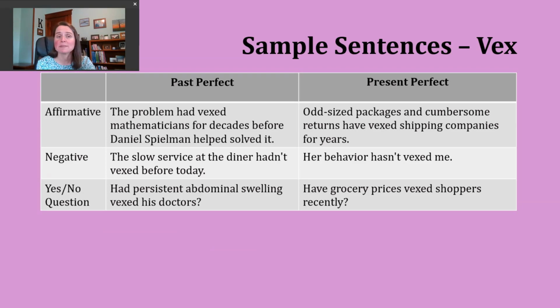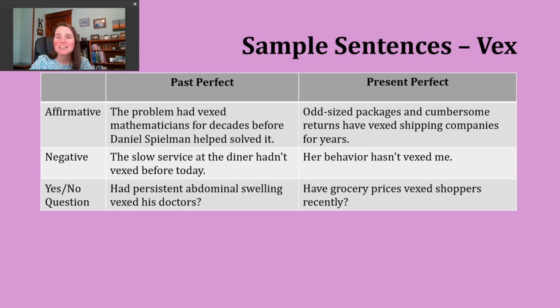We use this verb tense to talk about actions that were completed in the past, usually at a known point. But what makes it different than just the simple past tense is that we're stressing that this action occurred before another action or before a certain point. So our past perfect tense helps our listeners or our readers understand the sequence of events.